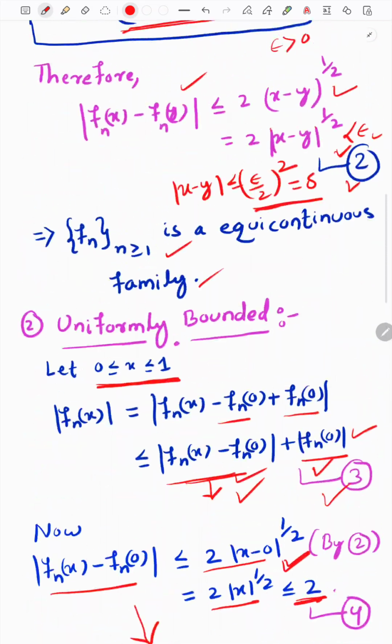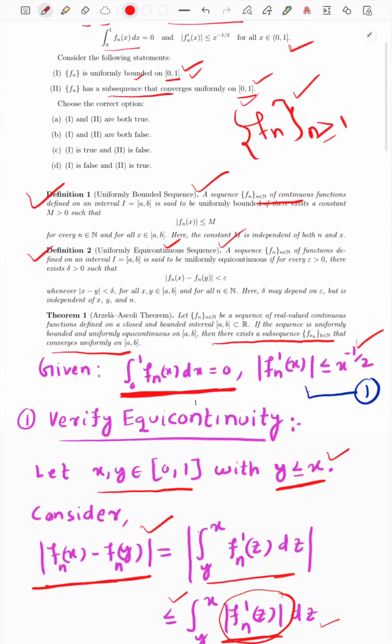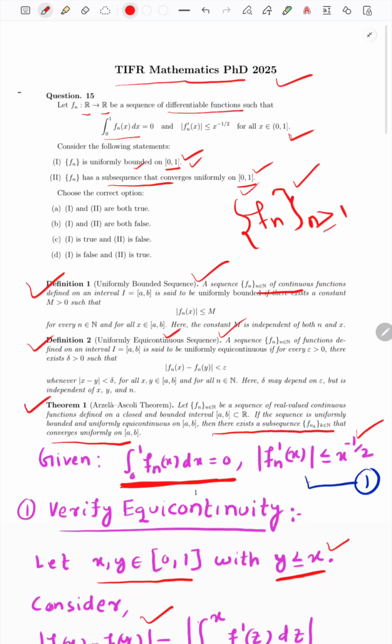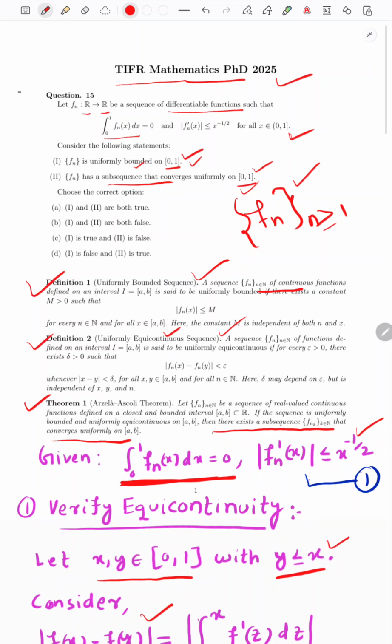Means we proved that our family is uniformly bounded, and it is also uniformly equicontinuous. So by the Arzelà-Ascoli theorem, theorem 1, it has a uniformly convergent subsequence. Therefore this statement 2 is true.